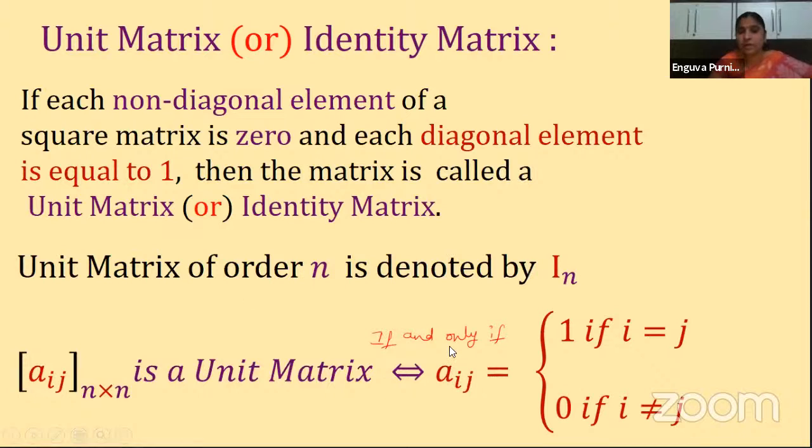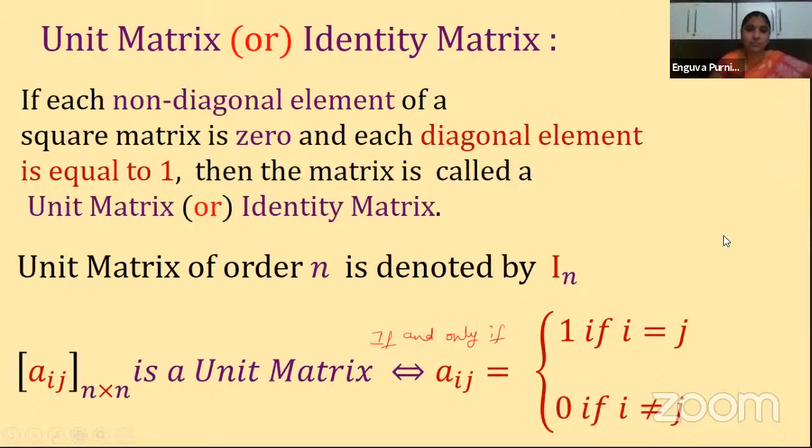So it is a unit matrix if Aij is equal to 1 if i is equal to j. Here i is the row index, as we know, and j is the column index. Means if the row number and column number are the same, then that value must be equal to 1. And it is 0 if i is not equal to j. Means in the remaining places, where the row and column numbers are not the same, there it should have zeros.